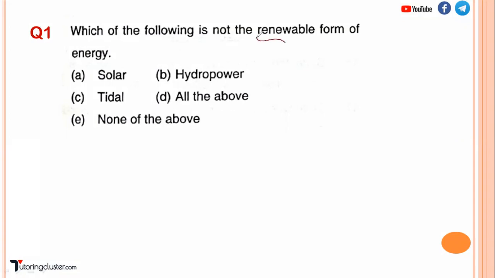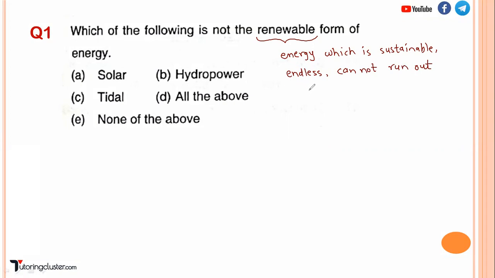So let us first understand what we mean by a renewable source of energy or renewable form of energy. Basically, energy which is sustainable, which is endless, and which cannot run out. Such types of energy sources are considered as renewable, which are endless.